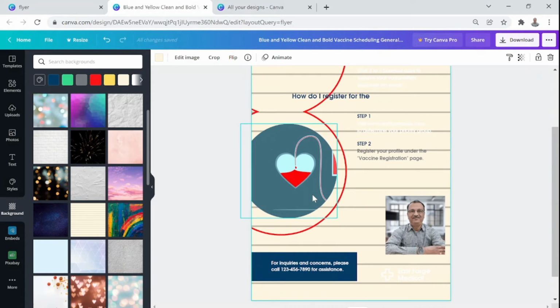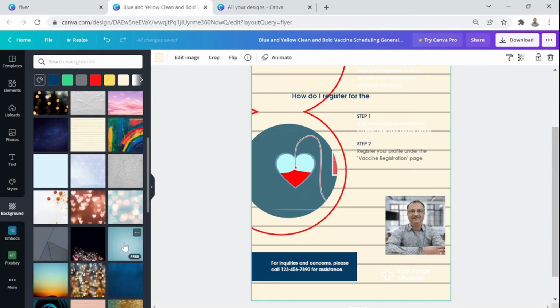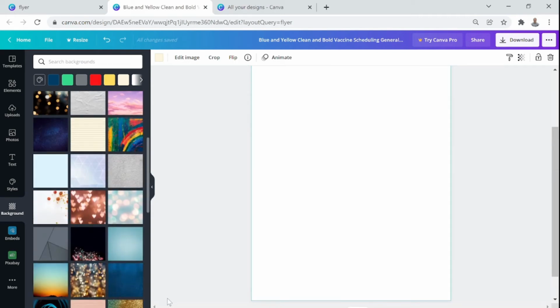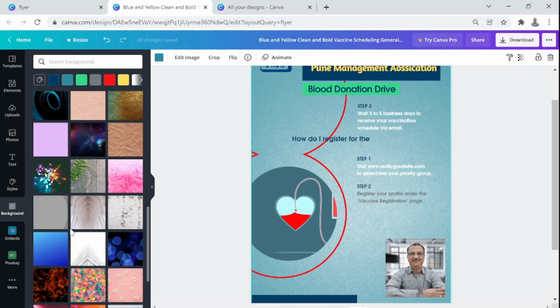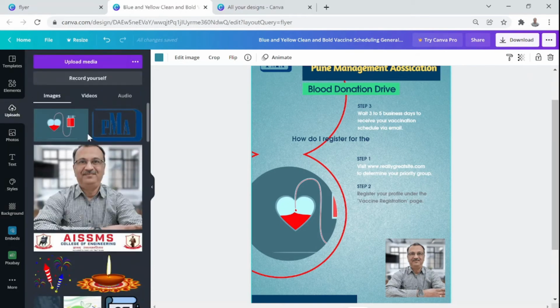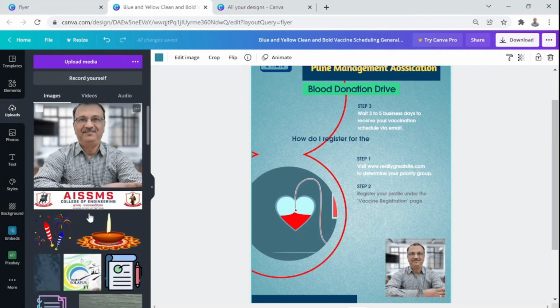You get that? Let me change the background one more time with another background. Let me choose this color here, and it has changed. You see how elegant background designs are. You can also have your own background designs. If you don't like any of these which are here, you can bring in one more background which should be of A4 size and drag and drop here. Everything that you drag and drop here will get stored in the upload section.